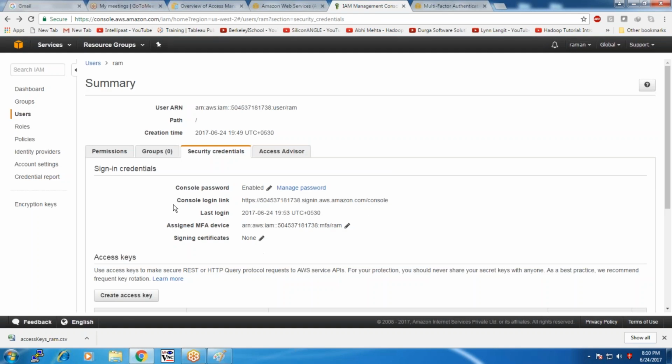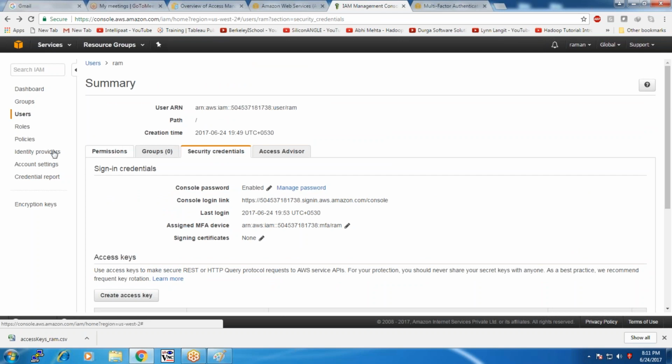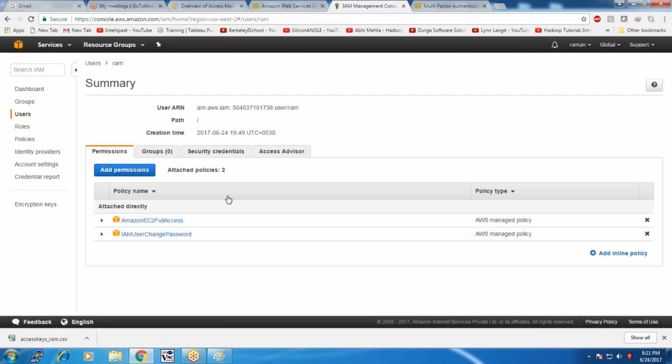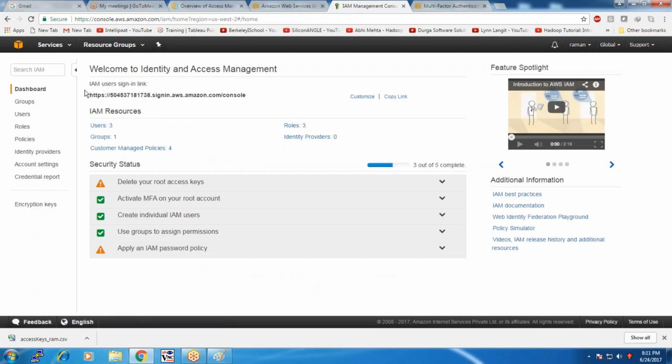You can find the assigned MFA device in the security credentials. Next time, if a user makes a connection, we can check it. The user Ram, the security credentials you can find. Initially there was no MFA device. Now you can find a device associated. Let me check it. Log out and connect with these credentials. Okay, this is the link the user needs to download. So connect.